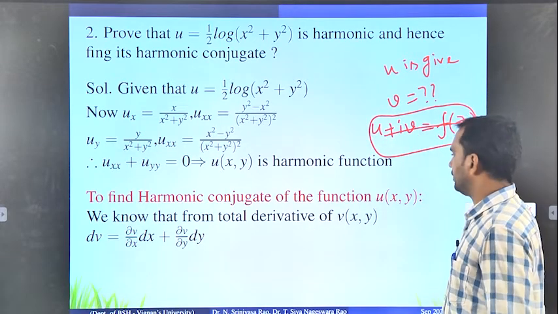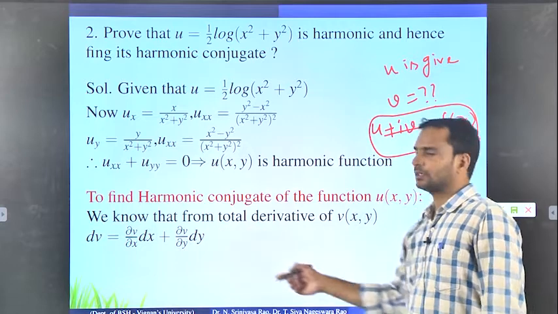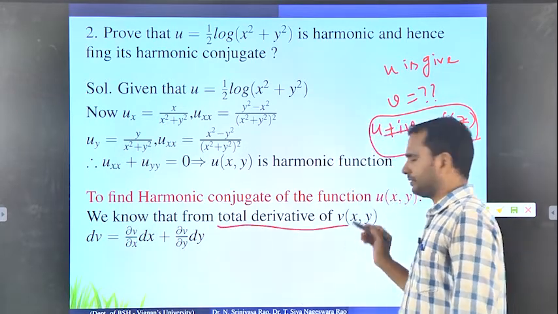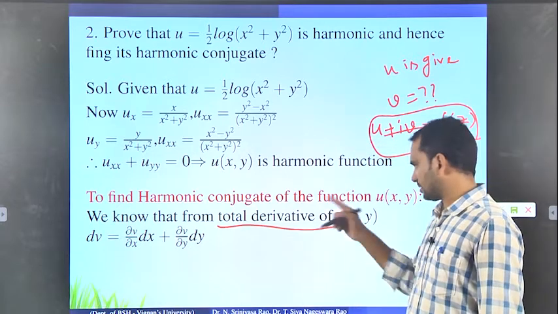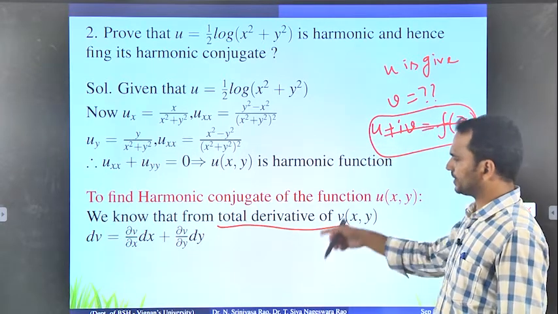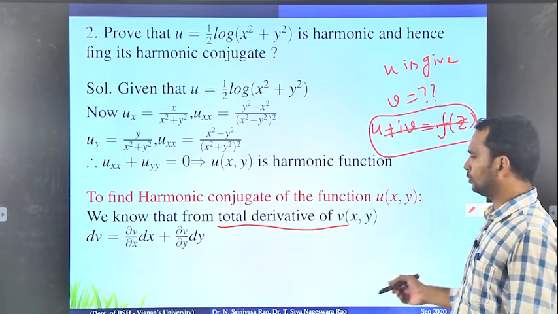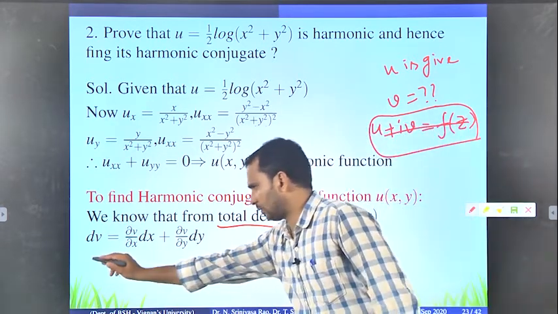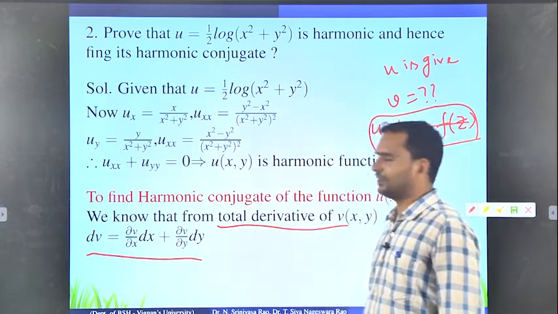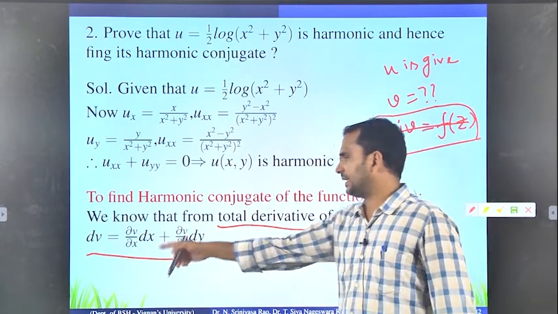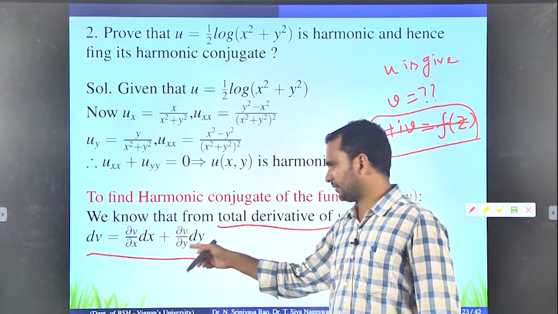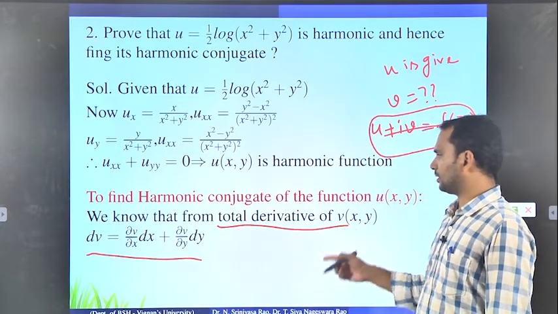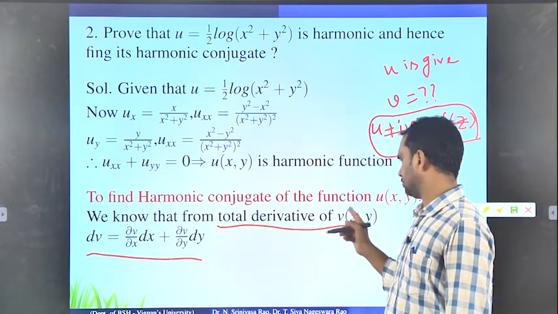For this, we start with a known derivative, the total derivative of v. In first year you already learned this: if v is given, how to find the total derivative. This is the total derivative of v formula: dv equals del v by del x into dx plus del v by del y into dy. This is the total derivative of a given function u or v.